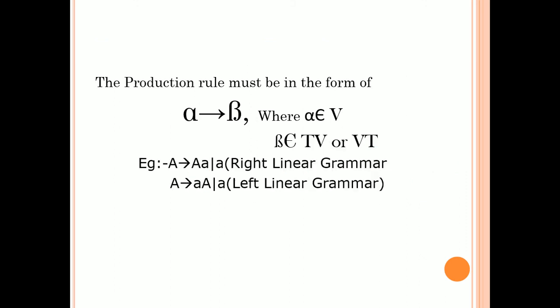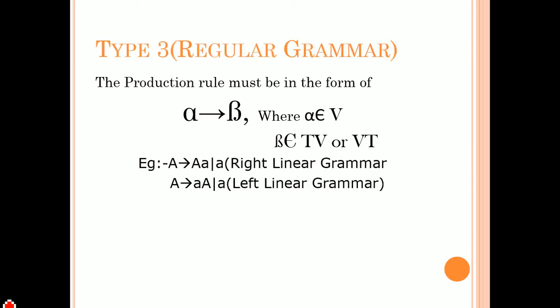Okay, and finally the last one is type 3 grammars, which we call regular grammars. In regular grammars, the equivalent mathematical model is finite automata. The production rule can be defined as alpha tends to beta, where this is a purely restricted grammar, because the grammar is restricted to only 2 length.